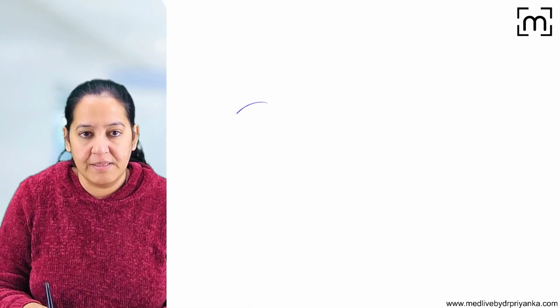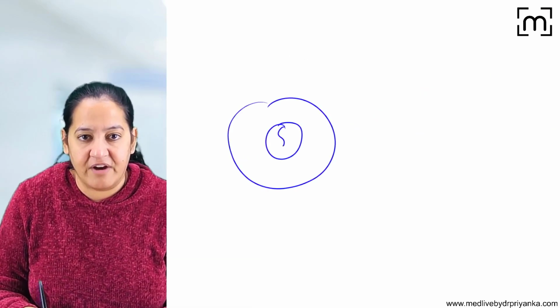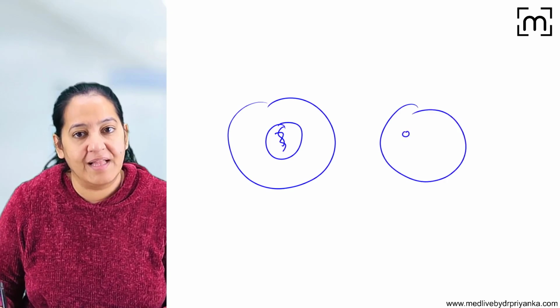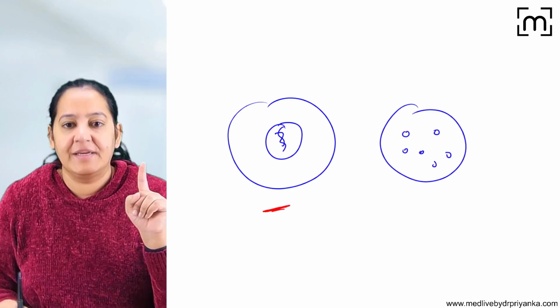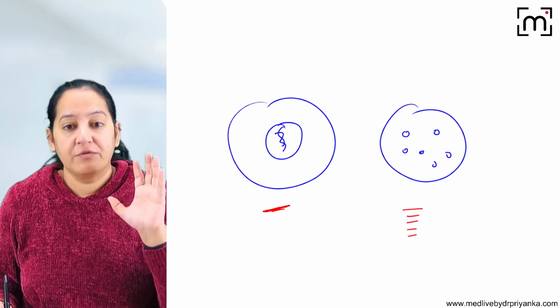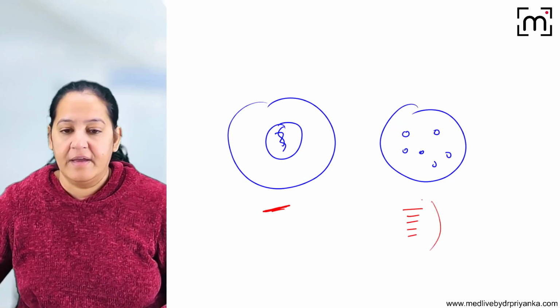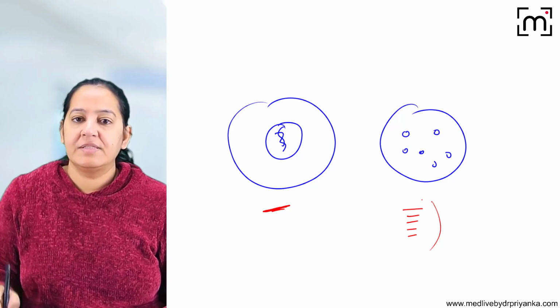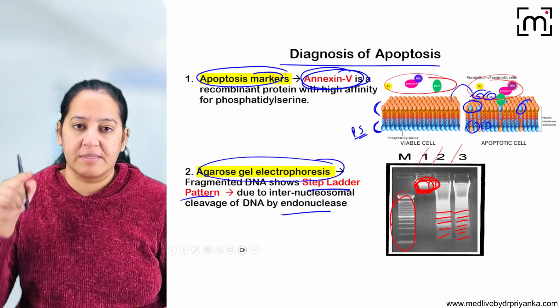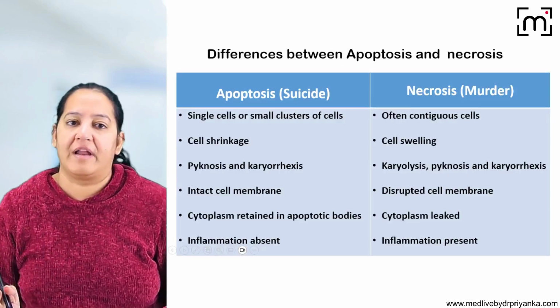So if you take a normal cell, here the complete DNA is in one portion. But if you see an apoptotic cell, the DNA gets fragmented into multiple portions. So here the complete DNA is at one place, here the DNA is in multiple fragments. So we get a step ladder pattern in apoptotic cell. So these are the two ways by which we can do the diagnosis: Annexin 5 as a marker and agarose gel electrophoresis.